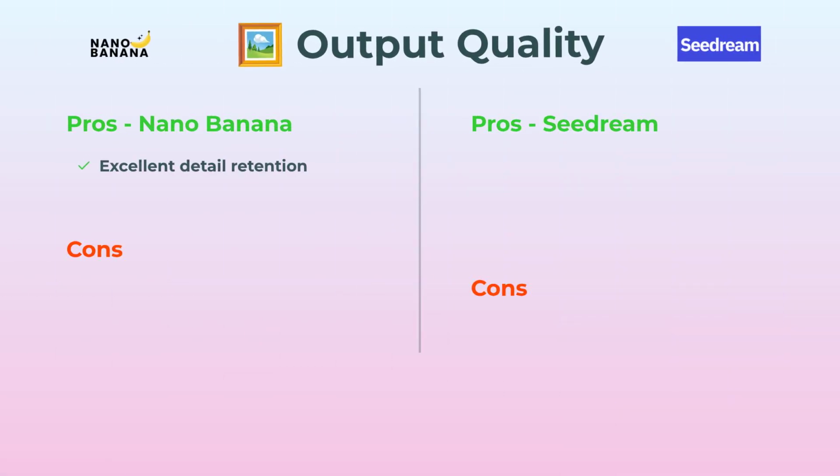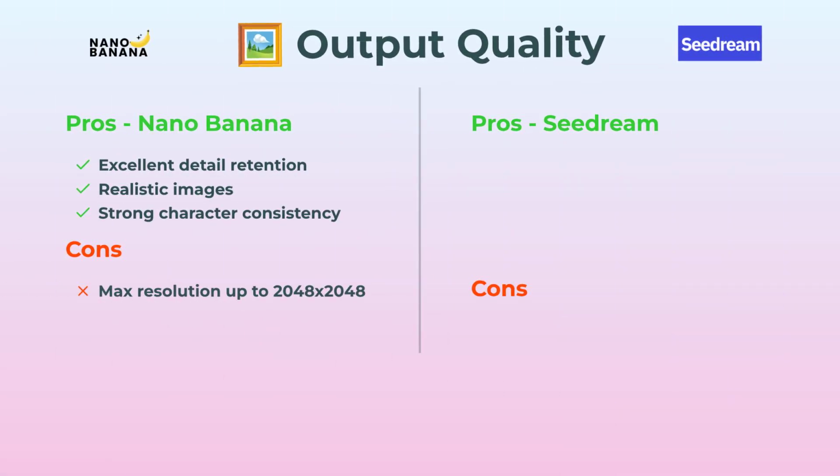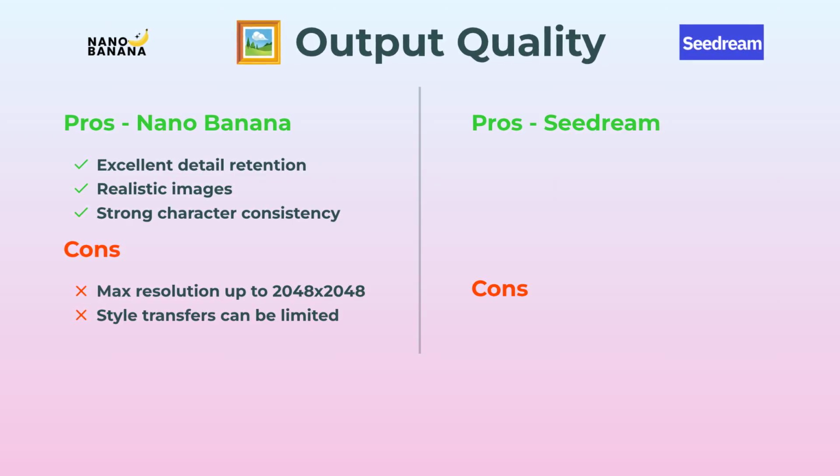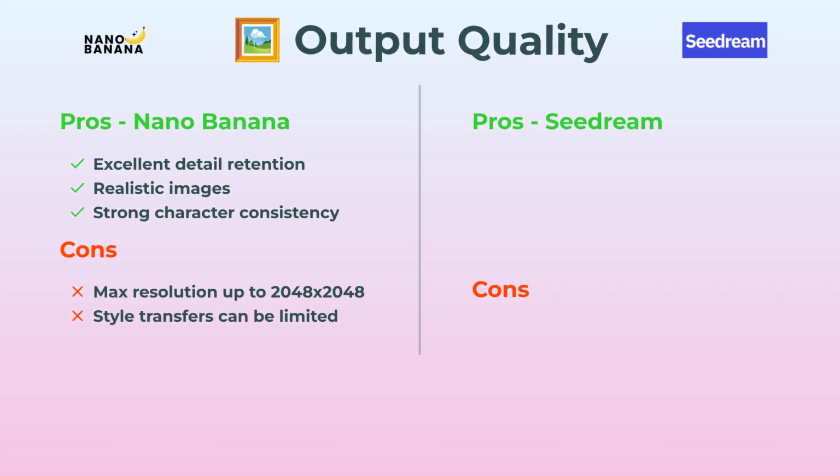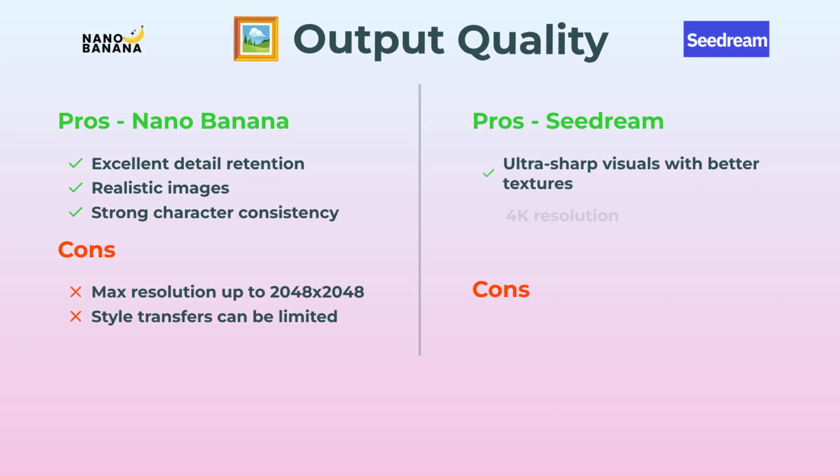First up, output quality. Nano Banana, it's honestly pretty impressive here. You get really sharp details. Images look almost real, and if you're using recurring characters, it nails their consistency. Only thing, resolution tops out at 2048 by 2048, so not exactly Ultra HD, and sometimes the style transfers feel a bit restrained. Now, Seedream?